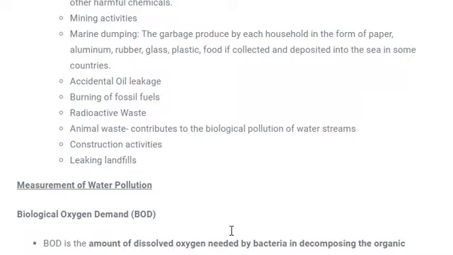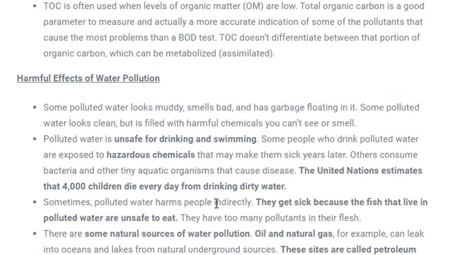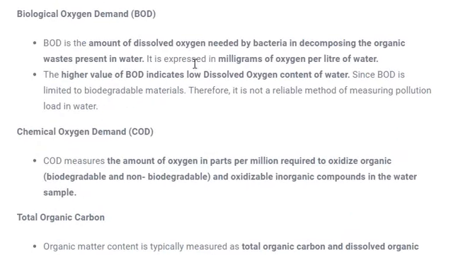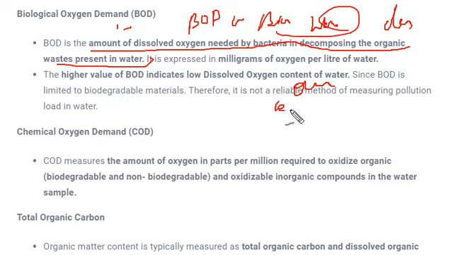Okay. And now how is this water pollution measured? There are several concepts given over here, like biological oxygen demand. These are the methods by which water pollution can be measured. So let's check them one by one. What is this biological oxygen demand? This is the amount of dissolved oxygen needed by bacteria in the decomposition of the organic waste present in water, and it is called biological oxygen demand. So there is certain waste material, that means biodegradable waste material present in water, which is decomposed by microorganisms or bacteria, you can say.